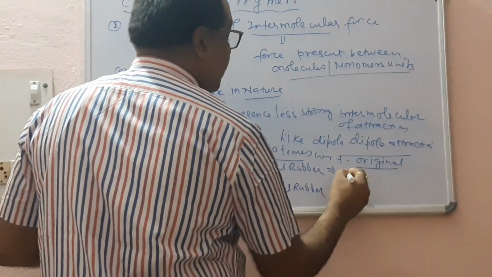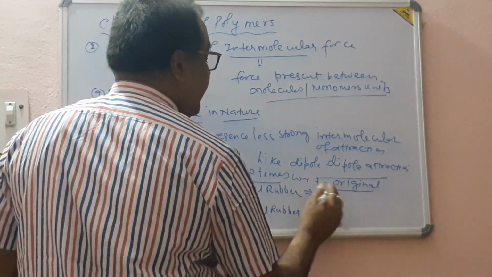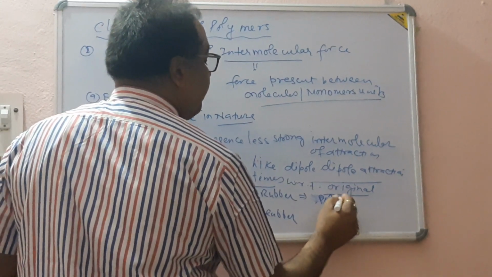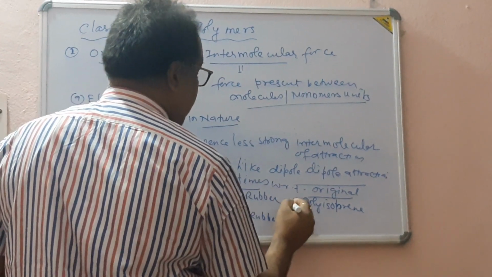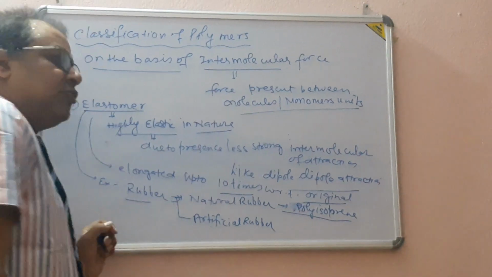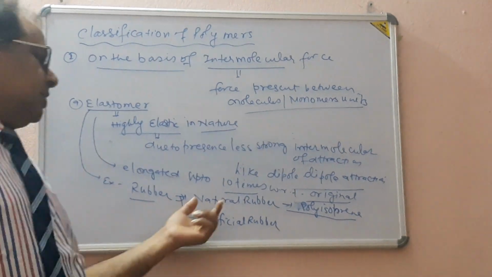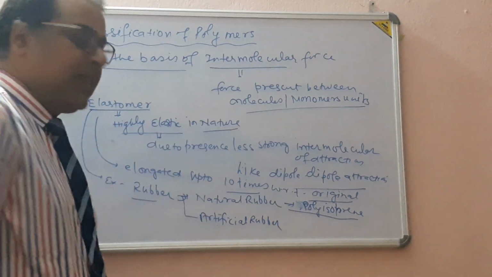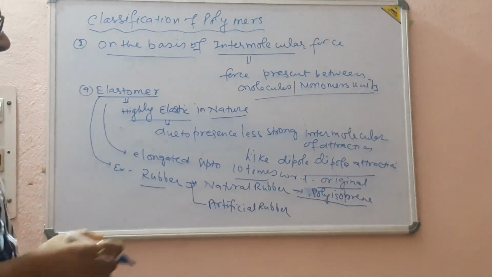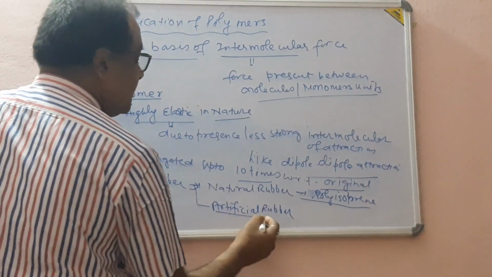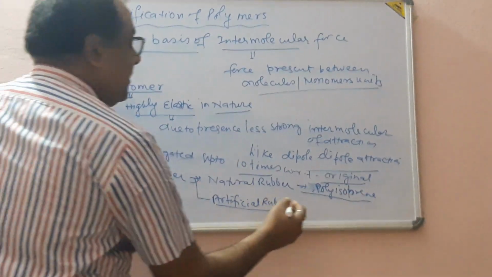Natural rubber is polyisoprene, the polymer of isoprene, that is 2-methyl-1,3-butadiene. The artificial rubber is neoprene.